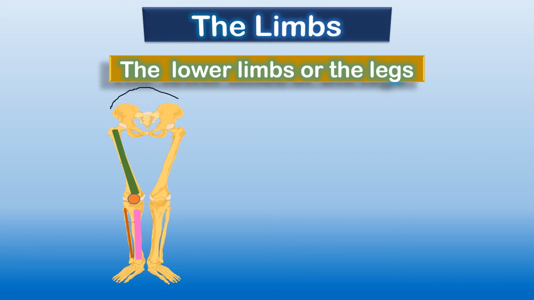This part is known as the pelvic girdle, and the legs are attached to this pelvic girdle. Now let's get familiar with the bones of the leg. Let's start with the femur. What is the femur, children? The femur is the largest bone in our body, which lies in our legs above the knees.